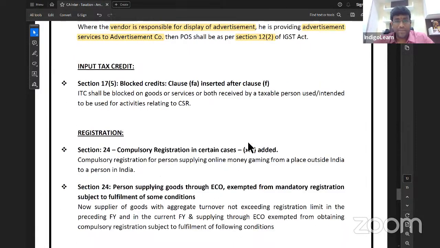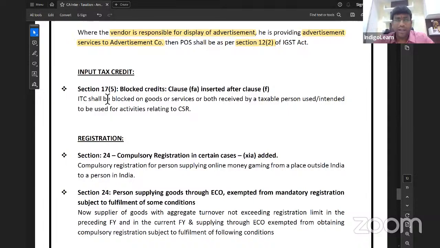Important points. Next, block credit. An interesting point in block credit, section 17(5), where they have specified that ITC shall be blocked on goods or services or both received by taxable person which are used or intended to be used for activities relating to CSR, that is corporate social responsibility, section 135 of Companies Act. If any goods or services are procured and they are used, then in that case, on that goods or services, whatever GST is paid, we cannot take it as input tax credit.